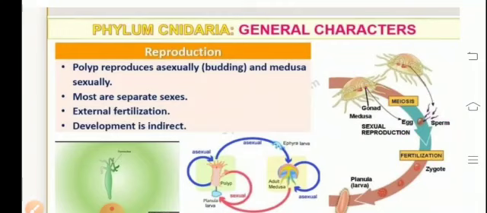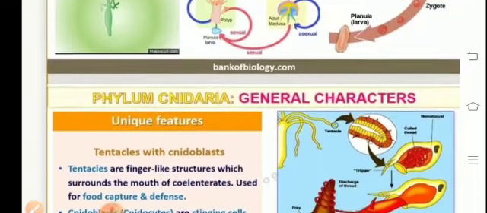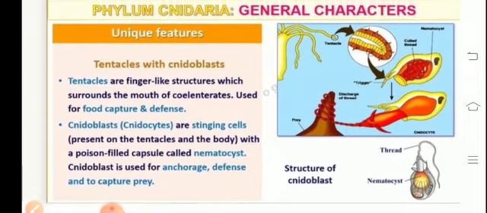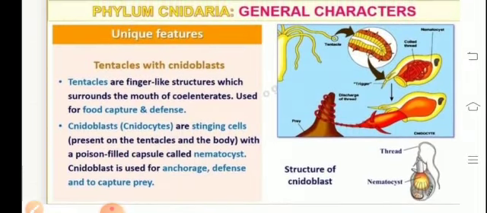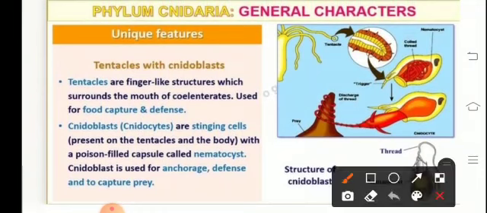They've got a gastrovascular cavity when we talk about the digestive system. Talking about the unique features, that's the tentacles. The tentacles are basically the finger-like structures which are used to capture food, and they also play a role in defense mechanism.